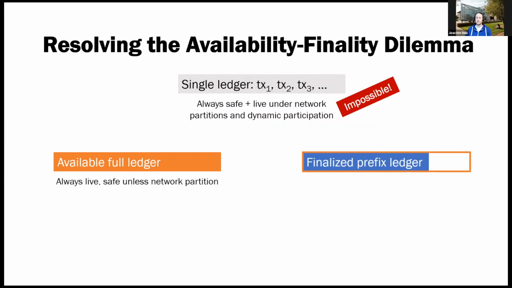And we want the available full ledger to be always live, no matter what. And it should be safe unless there is a network partition. So it should behave like one of these Nakamoto style protocols. And we want the finalized prefix ledger to be always safe. And it should be live unless there is low participation. So this ledger should behave like one of the traditional partially synchronous BFT protocols.